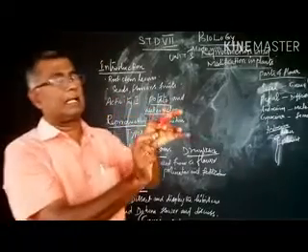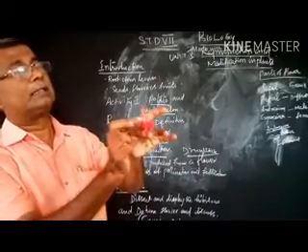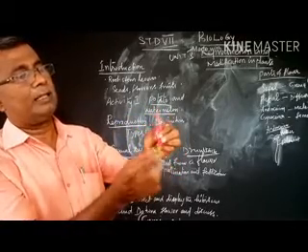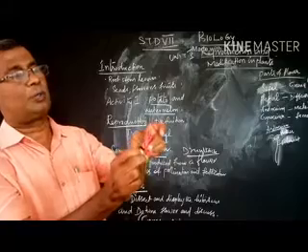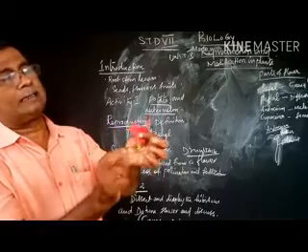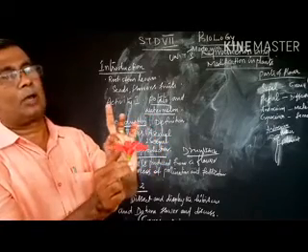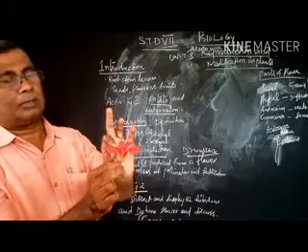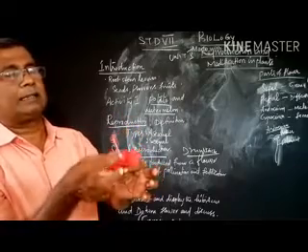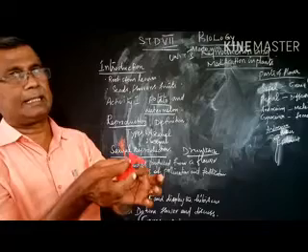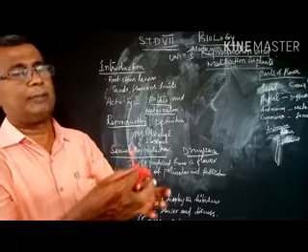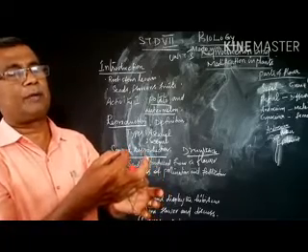This is the corolla. This is the androecium. This is the gynoecium. During the development of the flower, the calyx covers the corolla, which protects the whole flower. Understand? The calyx is always green in color, but the corolla is differently colored to attract insects for pollination. Then the third one is the androecium, the male part of the flower. The fourth one is the gynoecium, the female part of the flower.